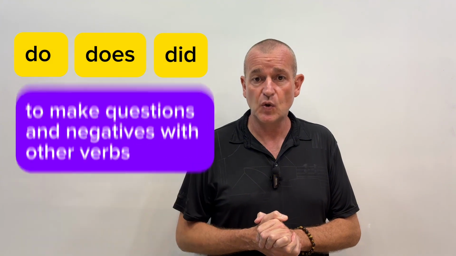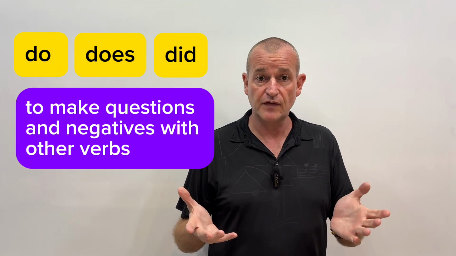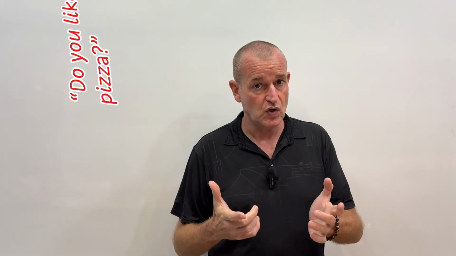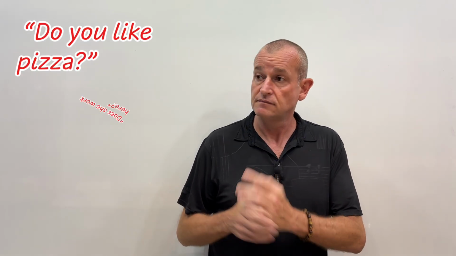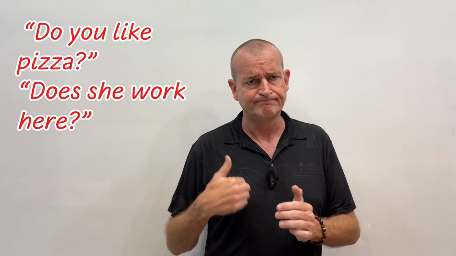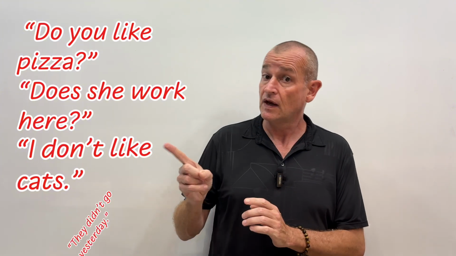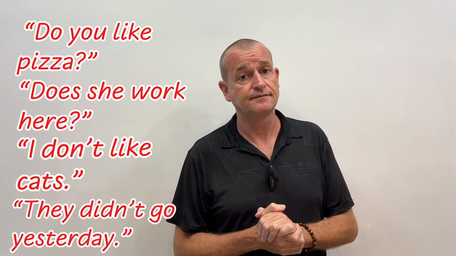Use do, does, and did to make questions and negatives with other verbs, but not the verb to be. Do you like pizza? Does she work here? I don't like cats. They didn't go yesterday.